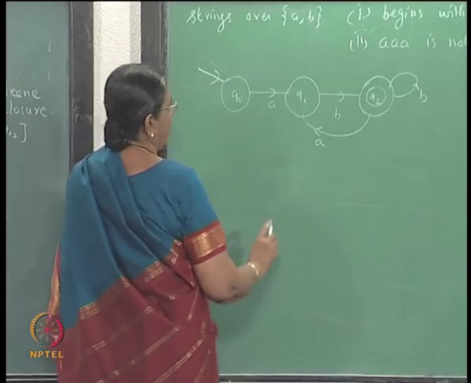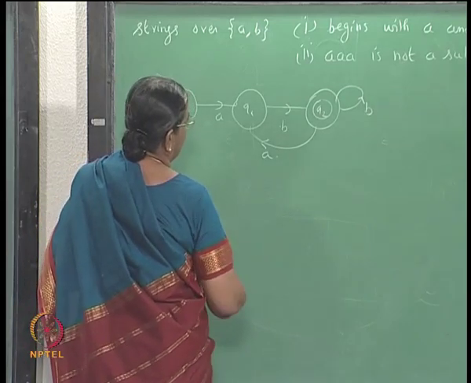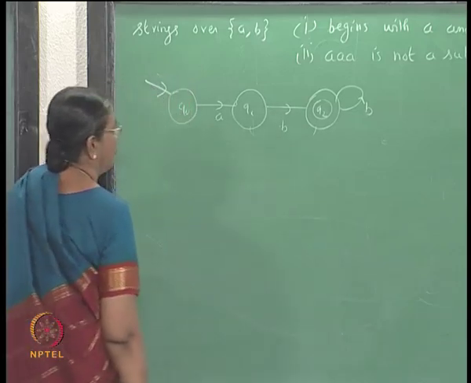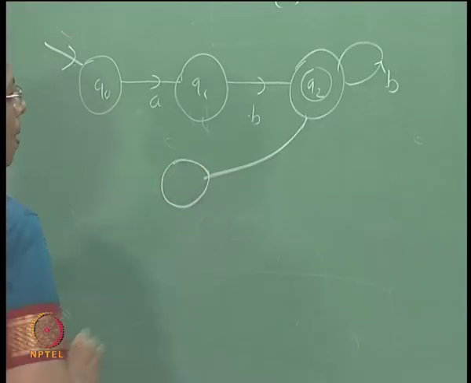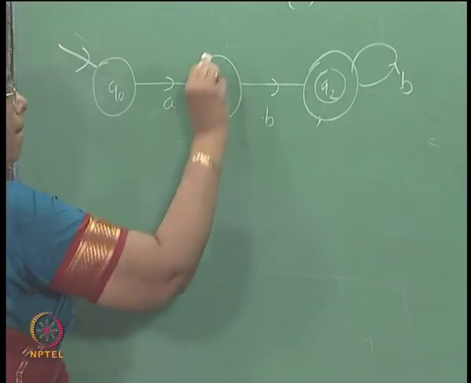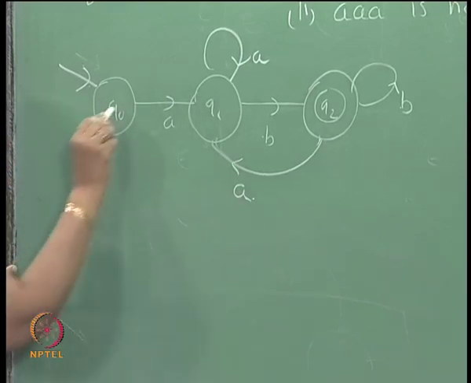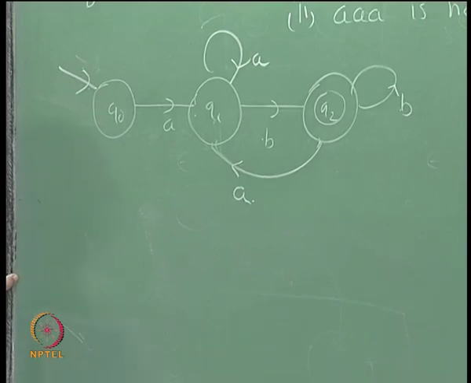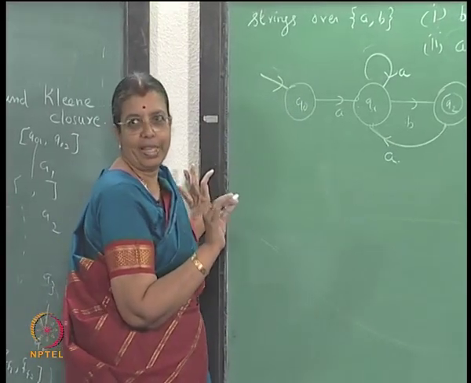No, this will have only one A, you can have several A's followed by a B. So, this will take you to a state, with any number of A's, then B, and then B. The second condition: I am not drawing the dead state here, because if you go to any dead state, it will not lead to anything. So, I am omitting the dead state.